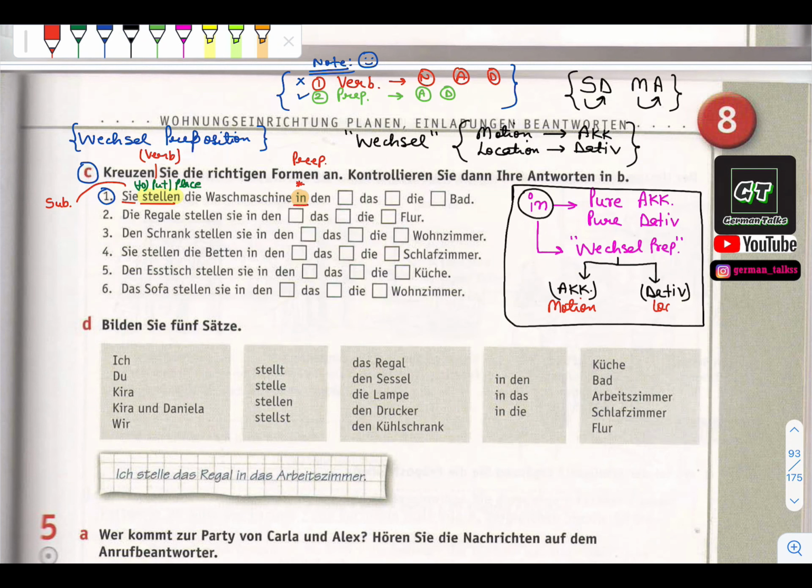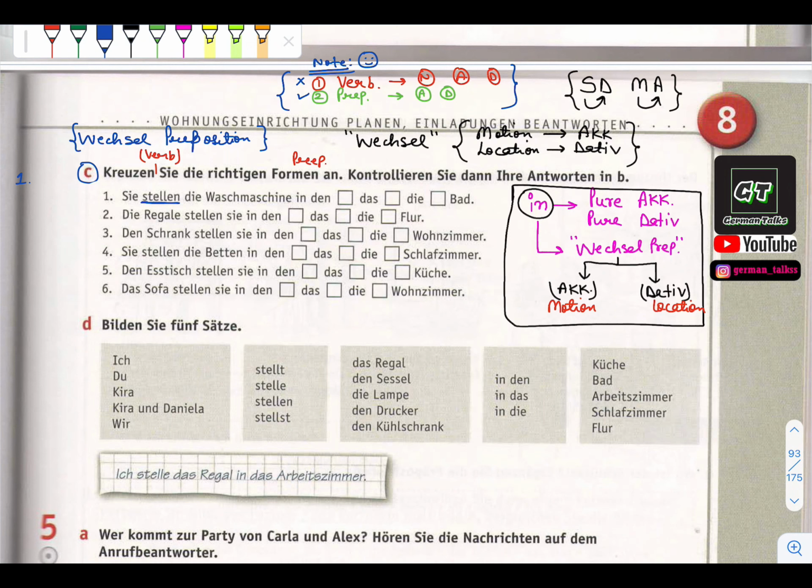So motion and location. Here they are talking about the motion, they are putting. So the first thing is clear.